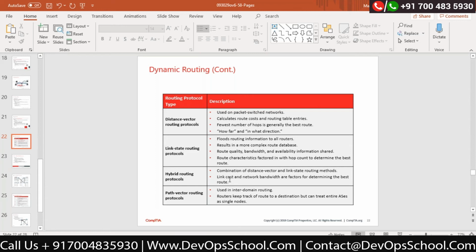Inter-domain routing means if you have a very huge network like a company or office, and you would like to connect to other countries, with the help of this protocol we can use path vector protocol to do that. Correct? So there are different protocols available. We will see this in a deep dive from Monday, so don't worry about that.